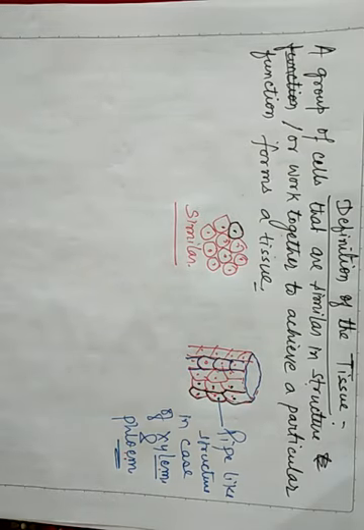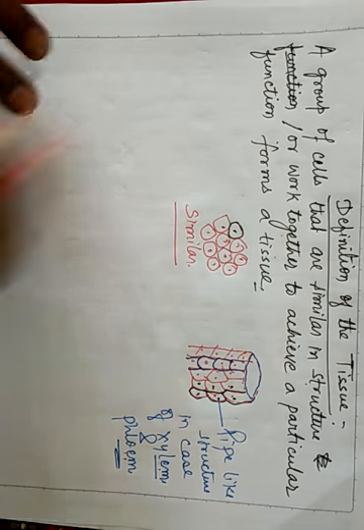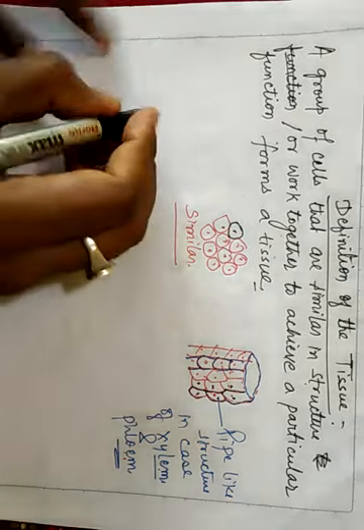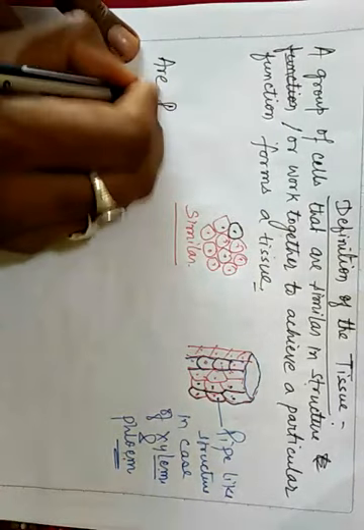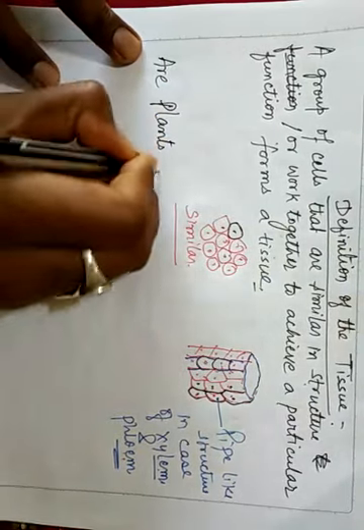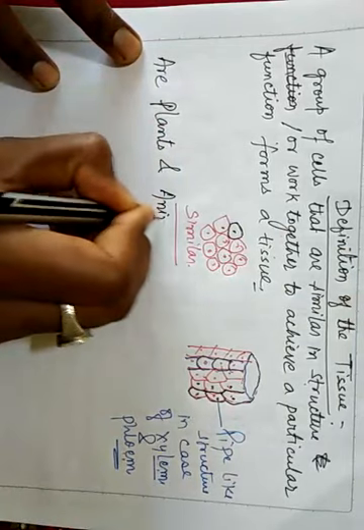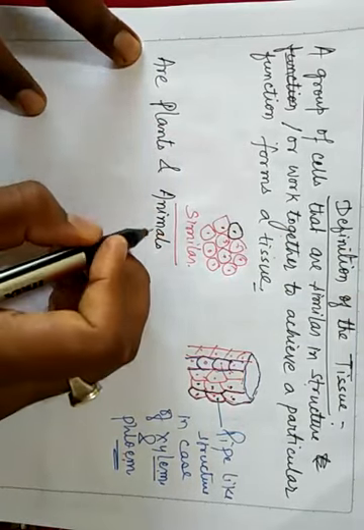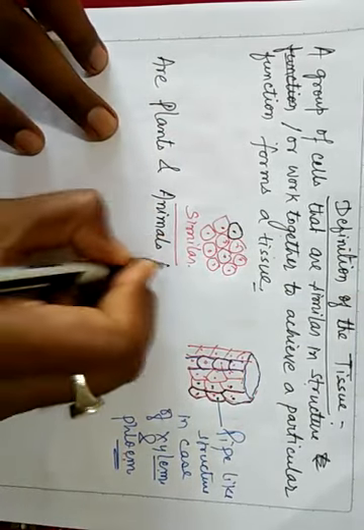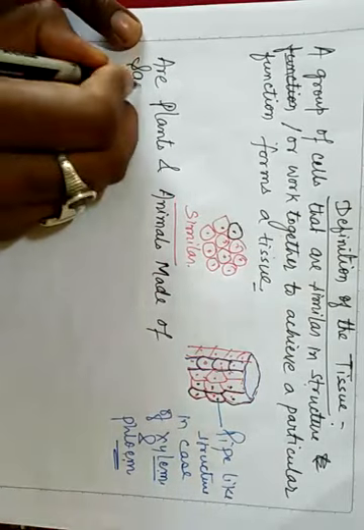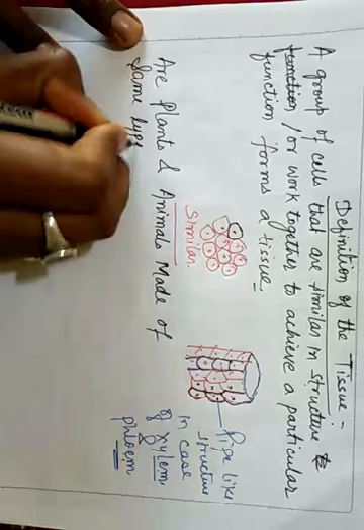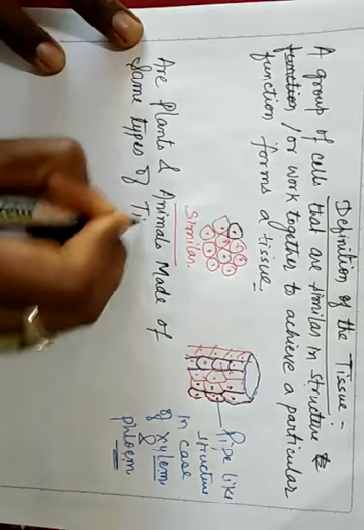So now the next point that is present in our book that we have to discuss. So whatever the topic is written in our book, I will write here. Are plants and animals made of same types of tissues?